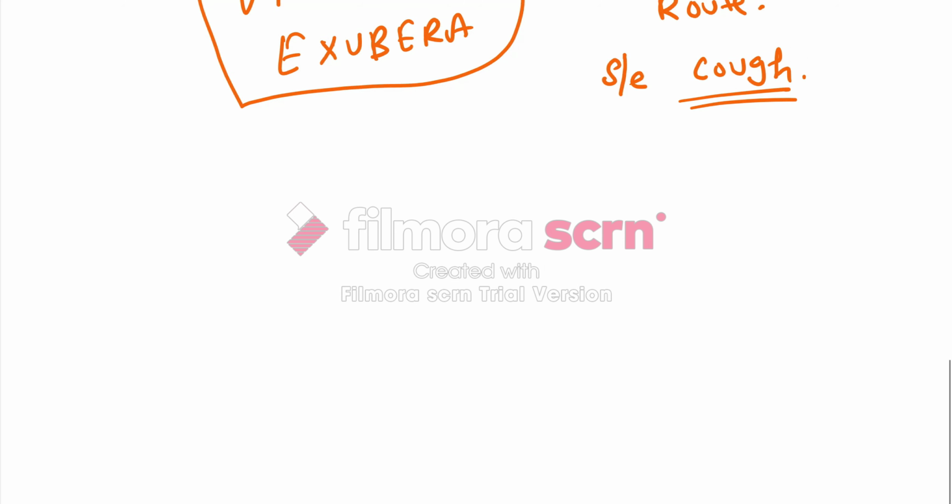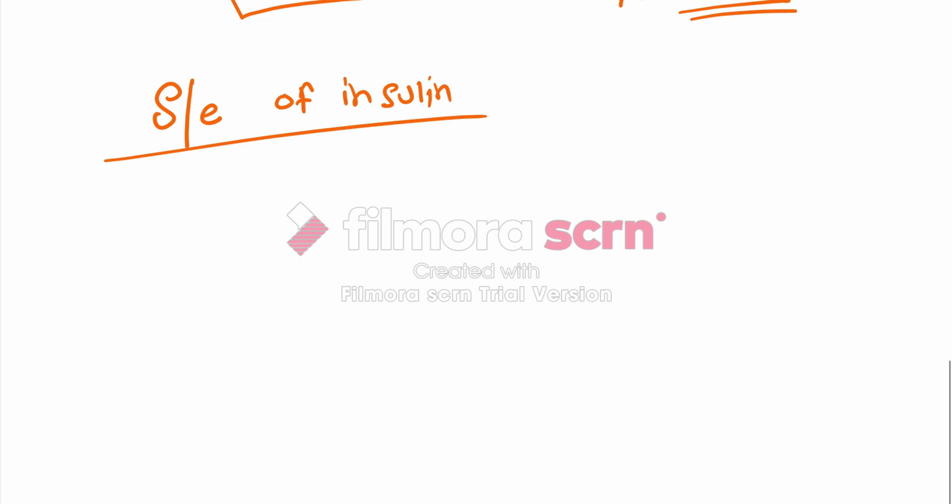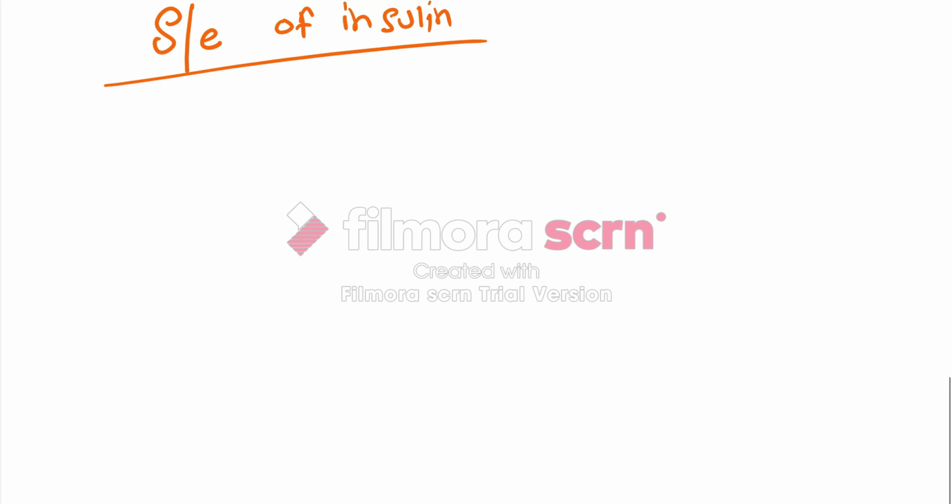What are the side effects associated with insulin use? Insulin use can lead to many side effects. The most common side effect is hypoglycemia.